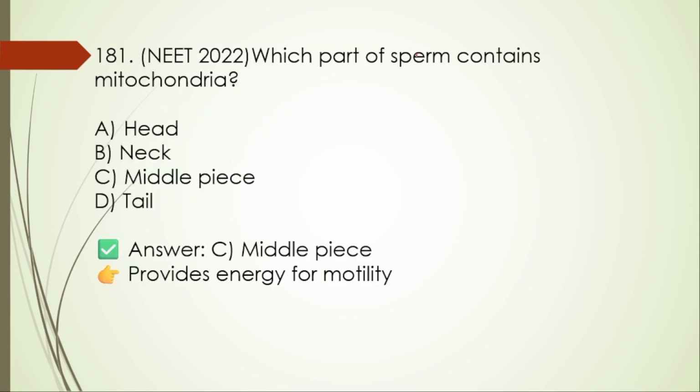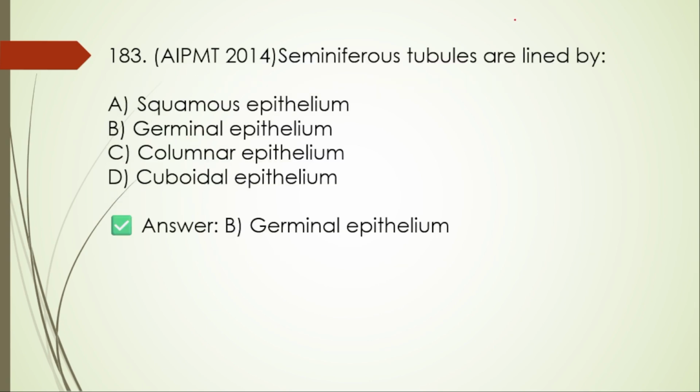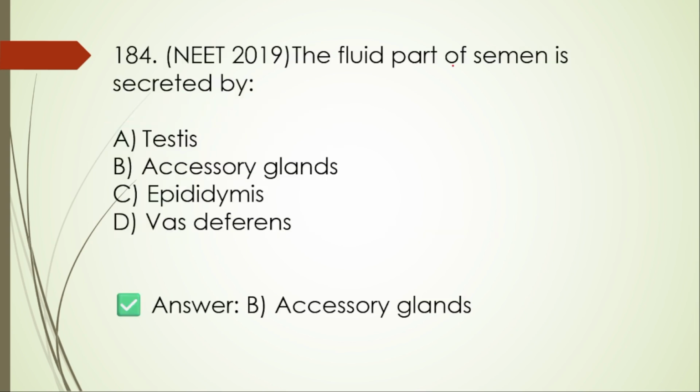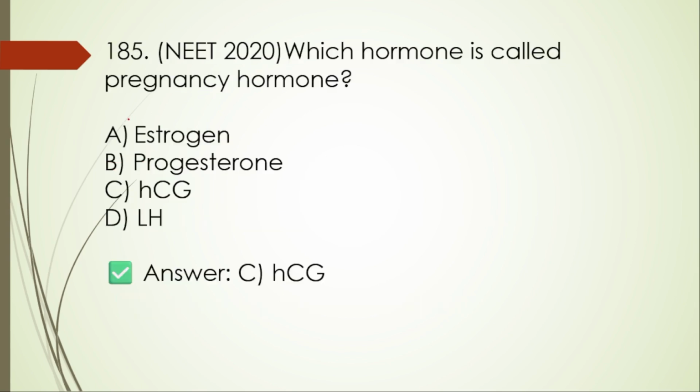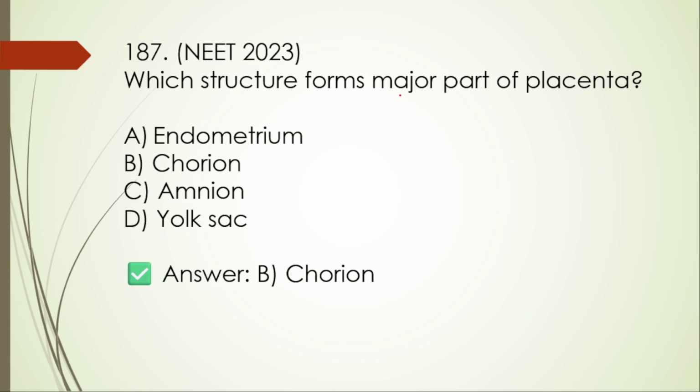181. Which part of the sperm contains mitochondria? That is the middle piece, where it is providing the energy for the motility. 182. Which structure collects ovum from the ovulation? That is fimbriae. 183. Seminiferous tubules are lined by germinal epithelium. The fluid part of the semen is secreted by accessory glands. Which hormone is called as pregnancy hormone? That is called as HCG. Ovulation is induced by LH surge. Which structure forms major part of the placenta? That is called chorion.